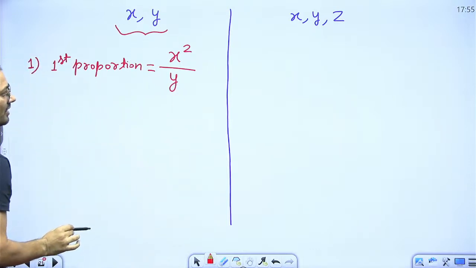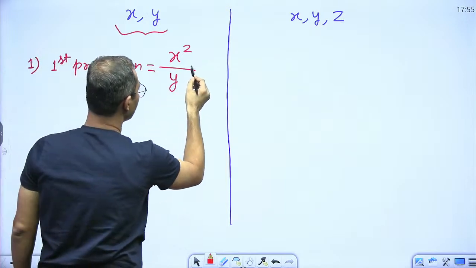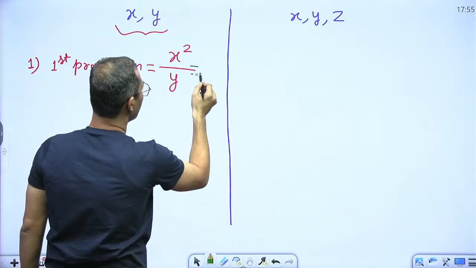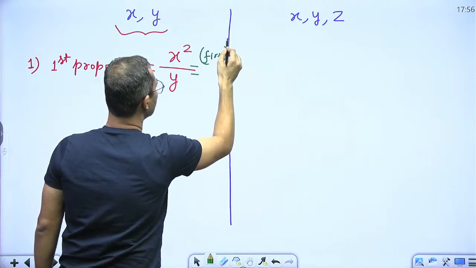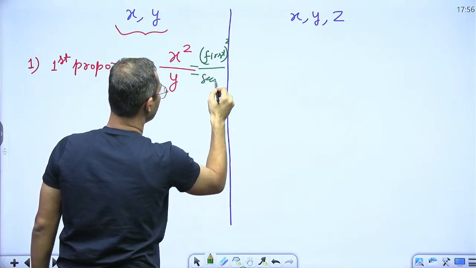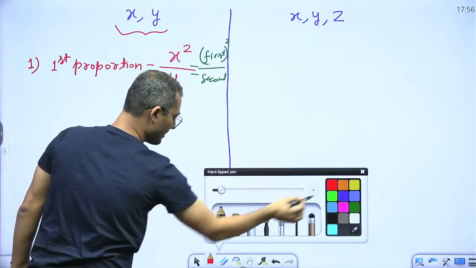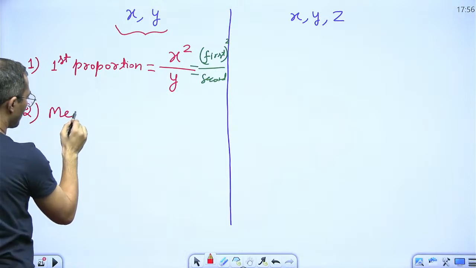Simple, right? Take the square of the first value divided by the second. No problem, very simple.